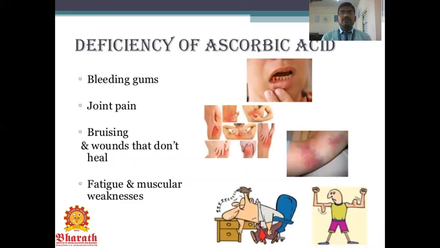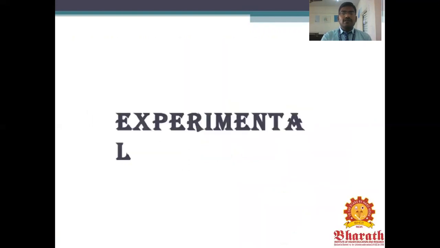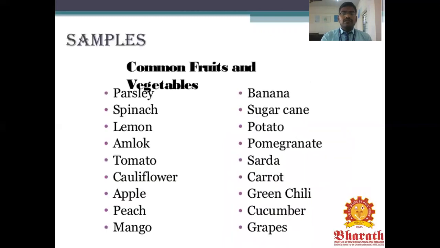Deficiency of ascorbic acid in our body shows as bleeding, joint pain, bruising, wounds that do not heal, fatigue, muscular weakness, and tiredness. So these are the effects of a deficiency of ascorbic acid in our body. Next one is the experimental section.